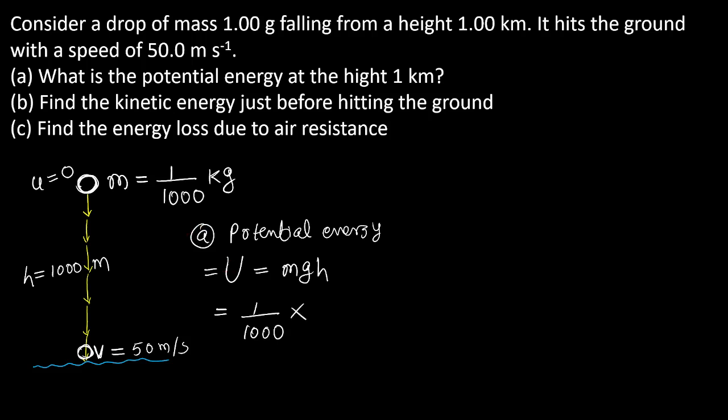G we can take it as 10. G is 9.8, we can approximate it as 10. Height is 1000 meter. Hence potential energy at a given height, 1000 cancelled, is 10 joules. The body at that height will have the potential energy 10 joules.